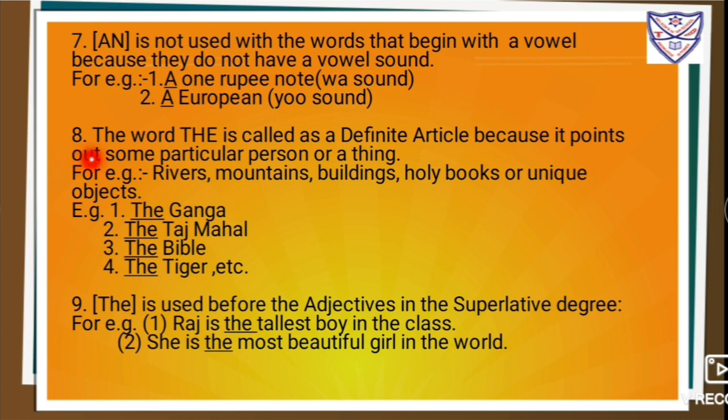Number 8. The word the is called as a definite article because it points out some particular person or a thing.